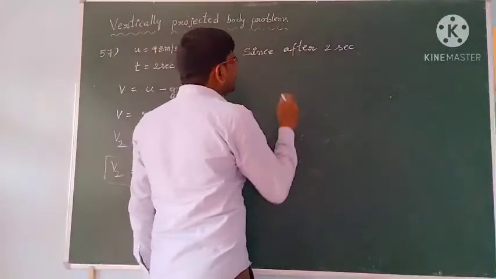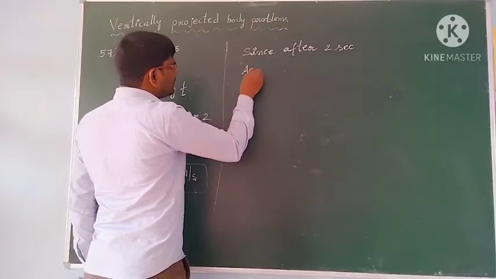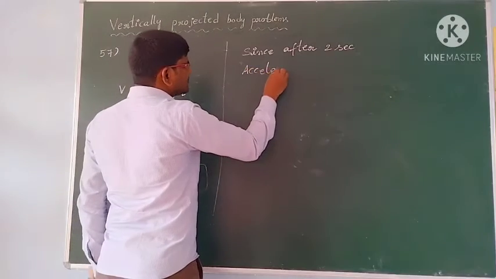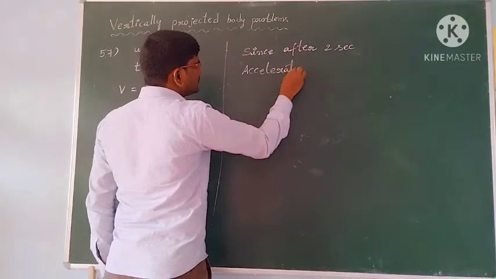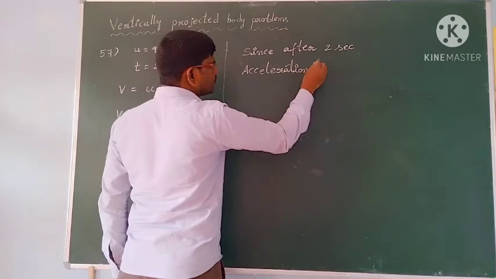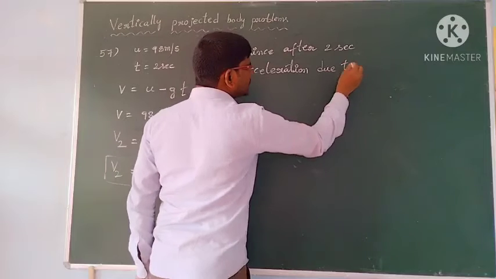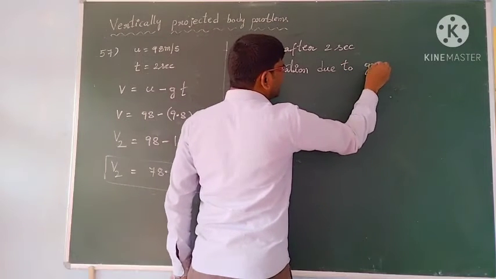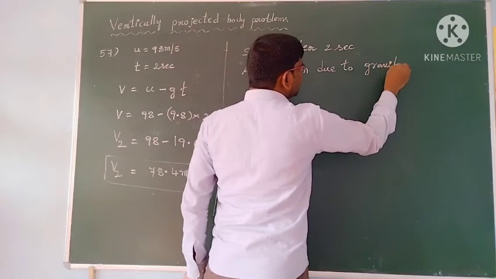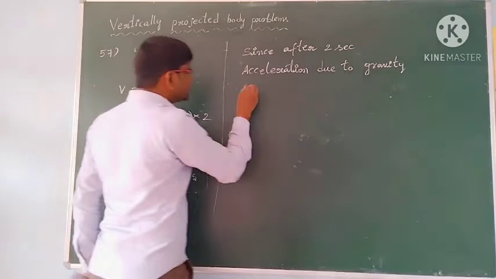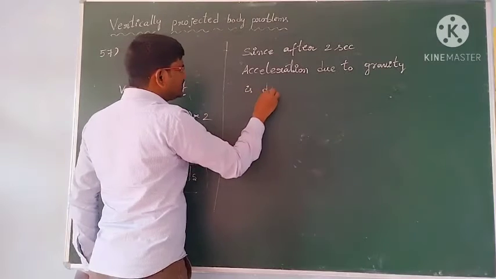So since after 2 seconds acceleration due to gravity is disappeared.